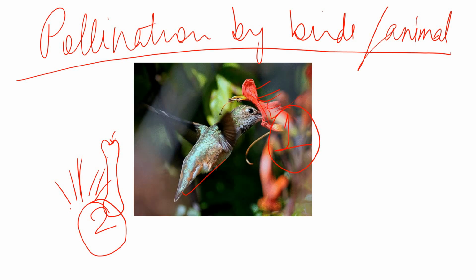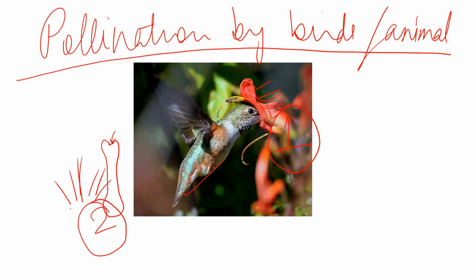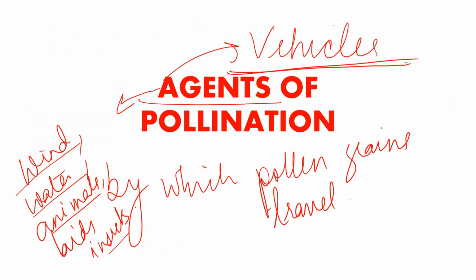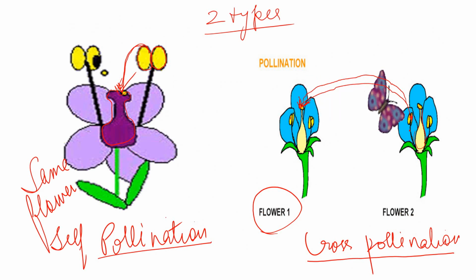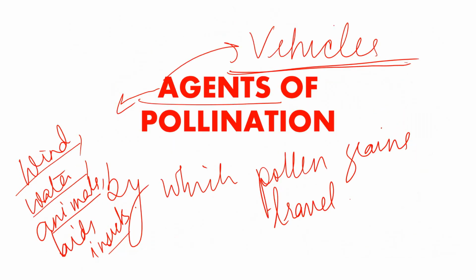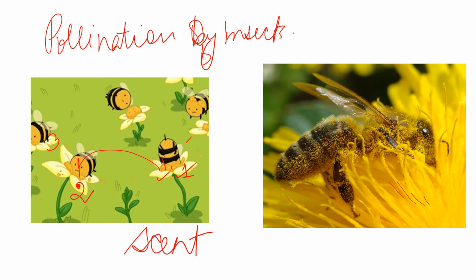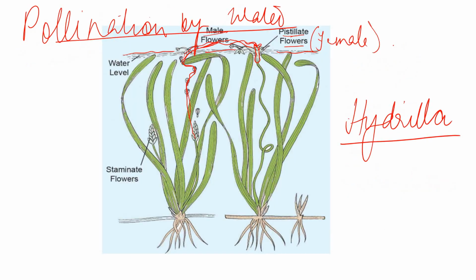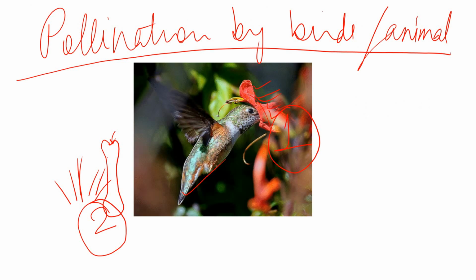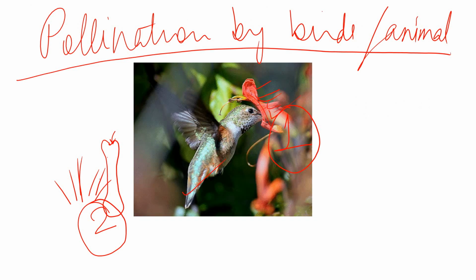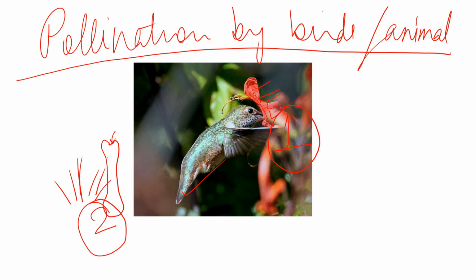Okay, so I hope you have understood how pollination takes place, what pollination is, and how many types of pollination there are: self-pollination and cross-pollination. And what the agents of pollination are, that is, insects, wind, water, and birds or animals. Okay, please rewatch this video again if you have not understood. Thank you.